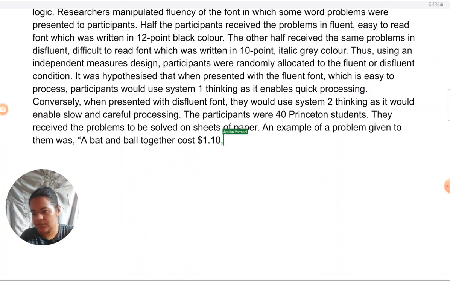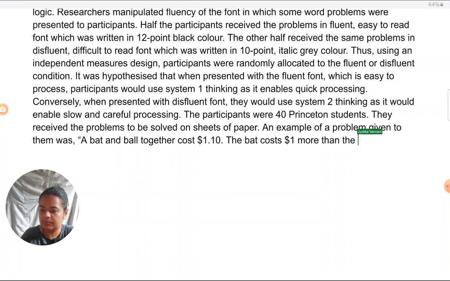The bat costs $1 more than the ball. How much does each cost separately?